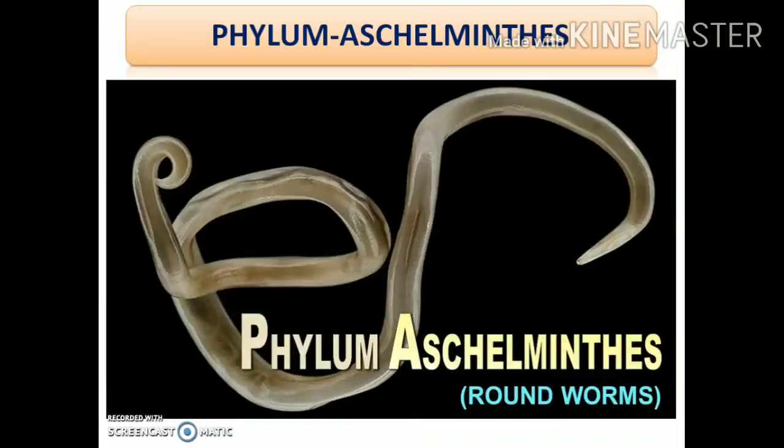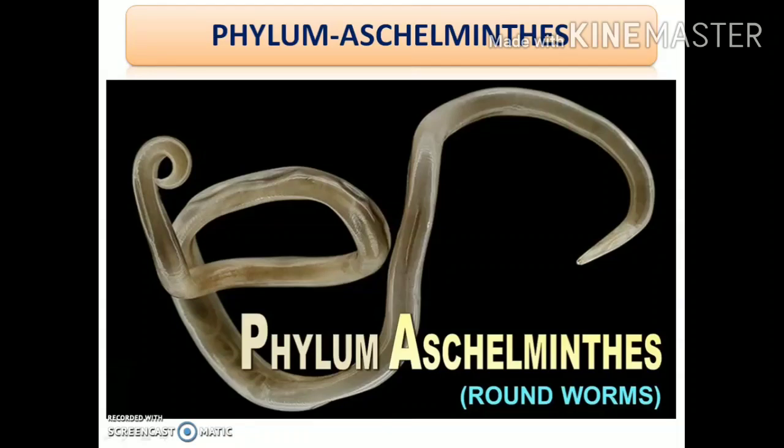Okay, now let's move to the next phylum, that is phylum Aschelminthes. So the phylum Aschelminthes consists of the animals which are termed as roundworms. Why are they termed as roundworms? Their body is actually cylindrical in structure, and if you try to take out a cross section of their body, then it is actually round in appearance. The cross section is exactly round in appearance, and so these worms are termed as roundworms. Clear?